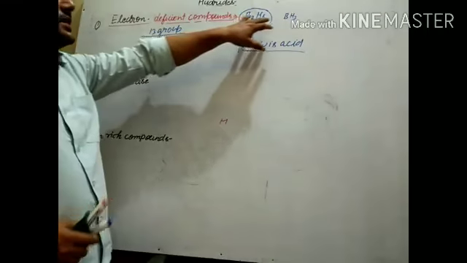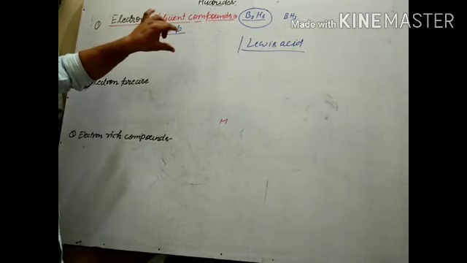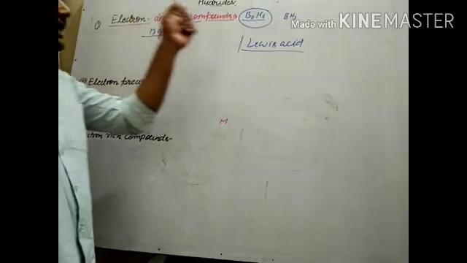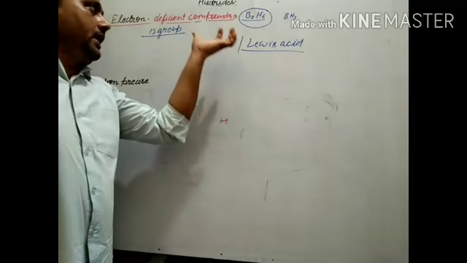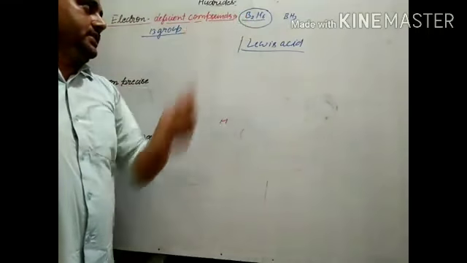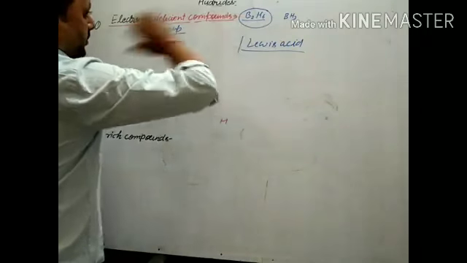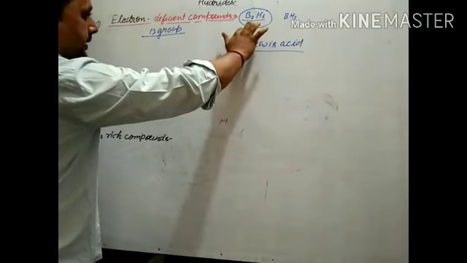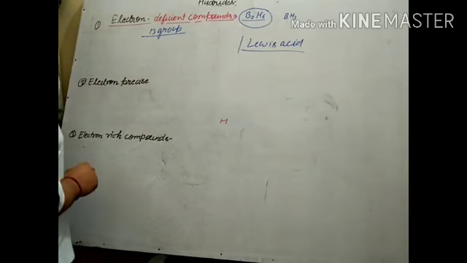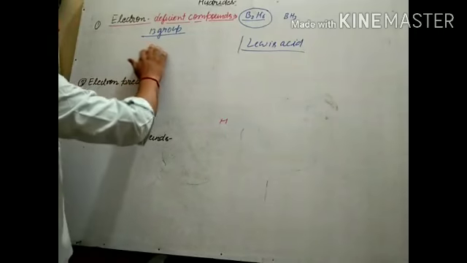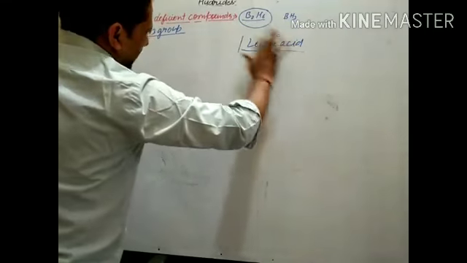Electron deficient compounds means they do not have enough electrons to write their Lewis structure. So their Lewis structure can't be written properly due to lack of electrons. 13 group elements form electron deficient compounds with dihydrogen. Being electron deficient, they behave as Lewis acid.